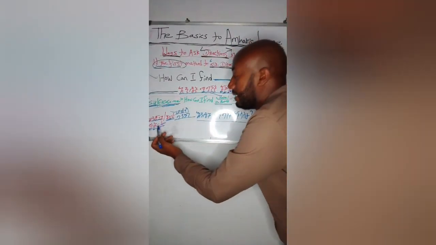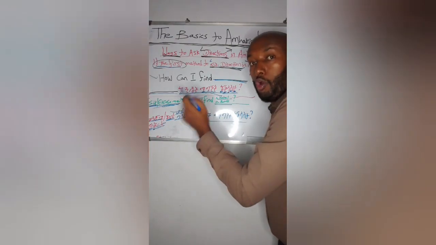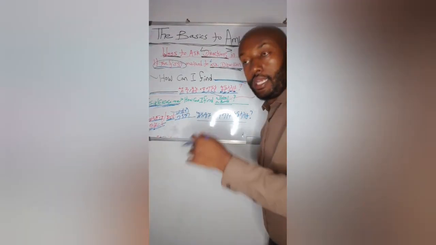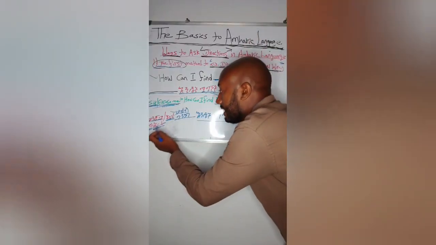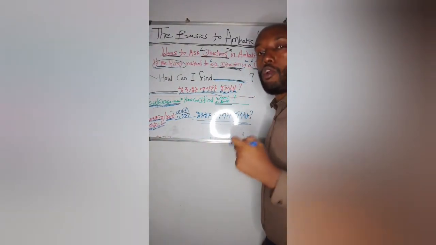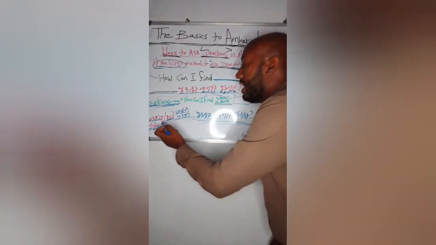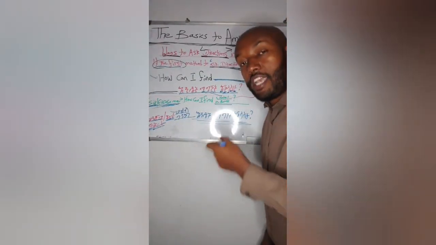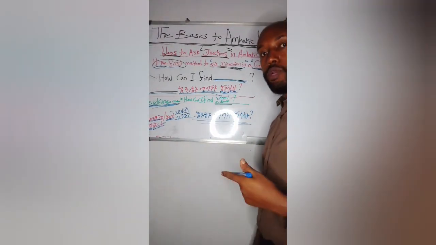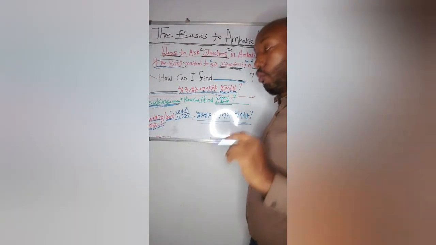So ይቅርታ. Hotel, okay? Hotel in English is also hotel in Amharic, similar. Bank in English is also bank in Amharic. So ይቅርታ hotel, እንዴት ማግኘት እችላለሁ, means how can I find, okay? ይቅርታ hotel እንዴት ማግኘት እችላለሁ. If you ask like this, the person you are asking will tell you where you can find a hotel.